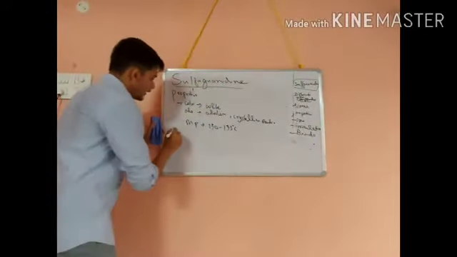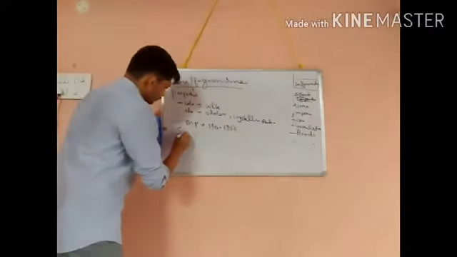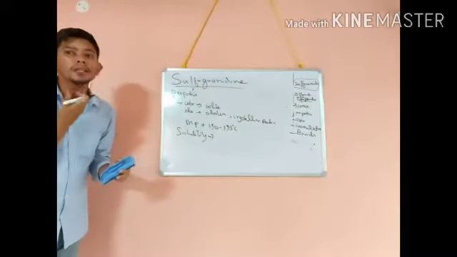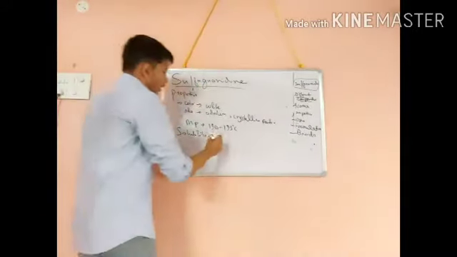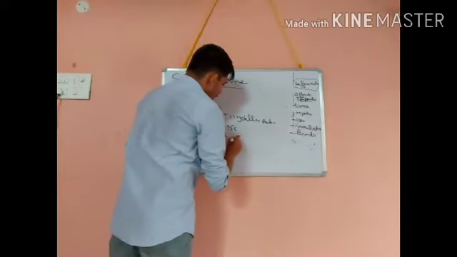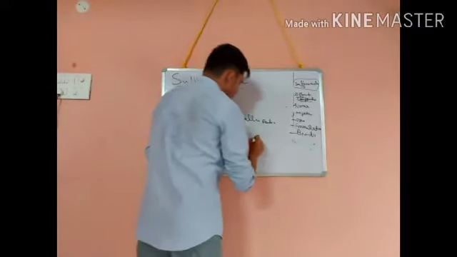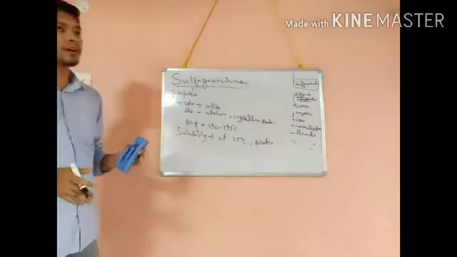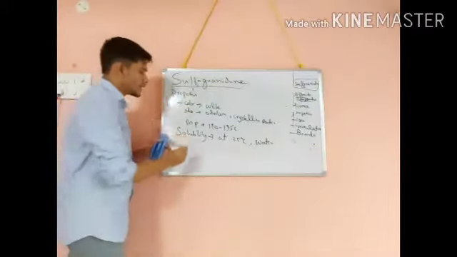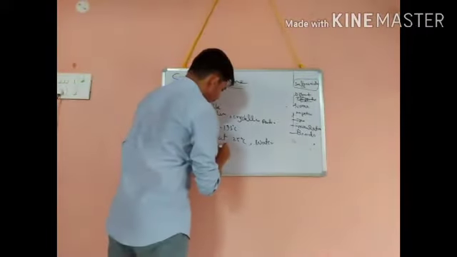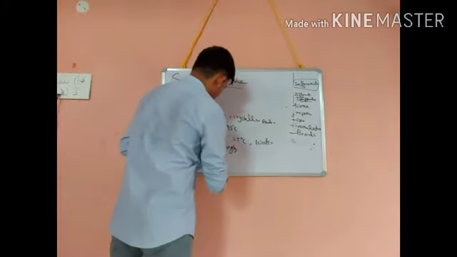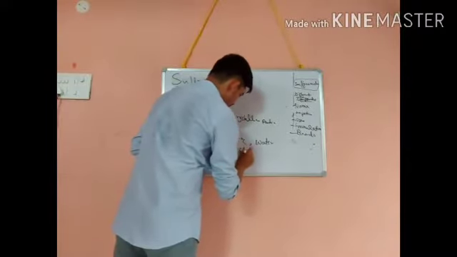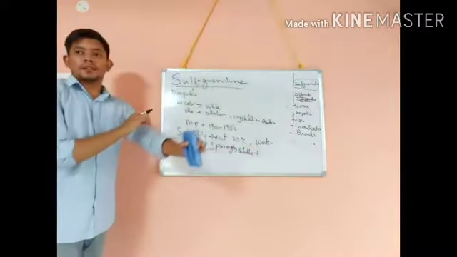Next, about the solubility. If you see the solubility profile of this one, at 25 degrees Celsius it is soluble in water. Then sparingly soluble in acetone and alcohol.